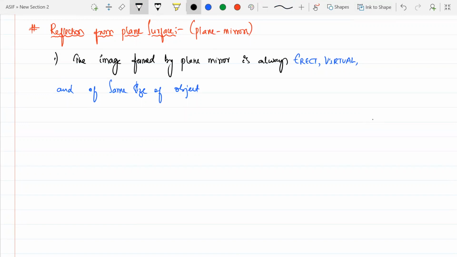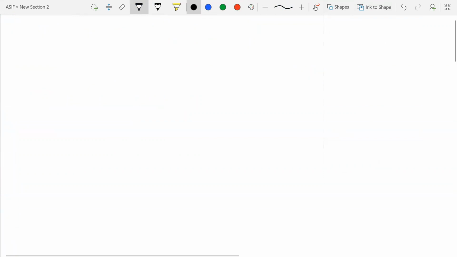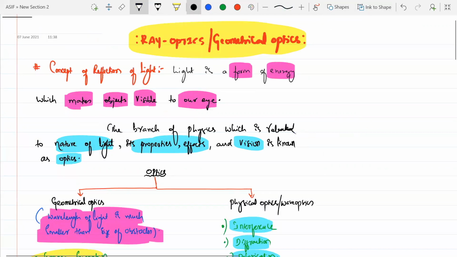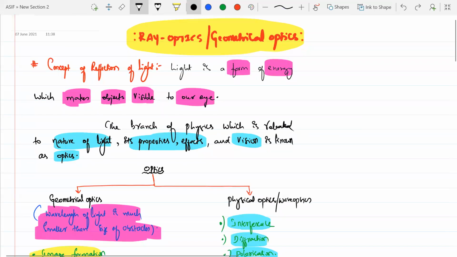So let me draw the diagram for this one. And that too it's inverted, right, sir? Yeah, it is erect, virtual. It is not inverted. When you're standing in front of your mirror, are you getting your image inverted?